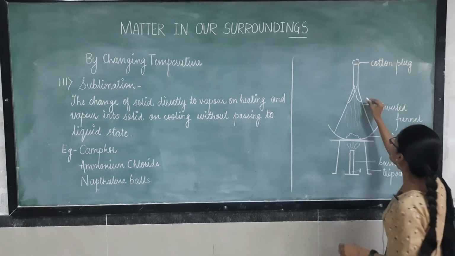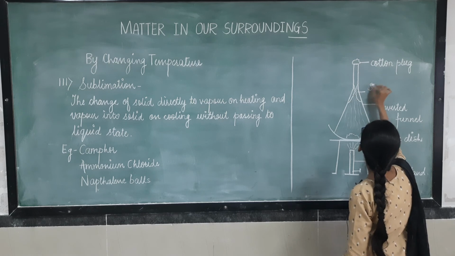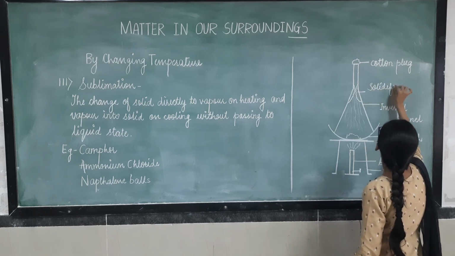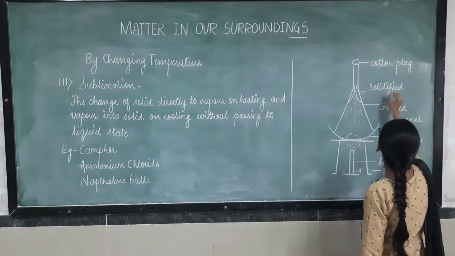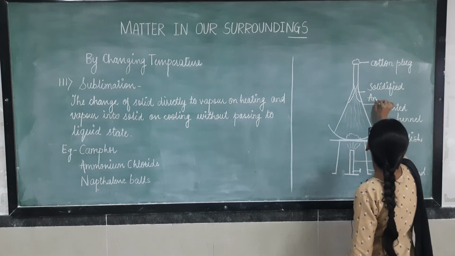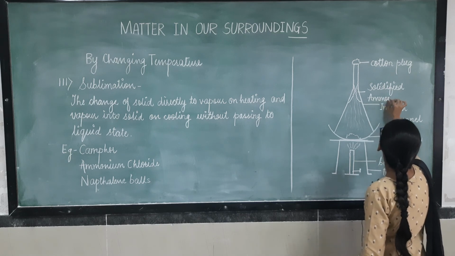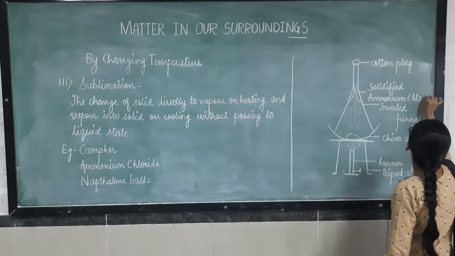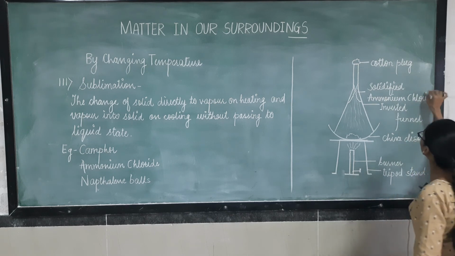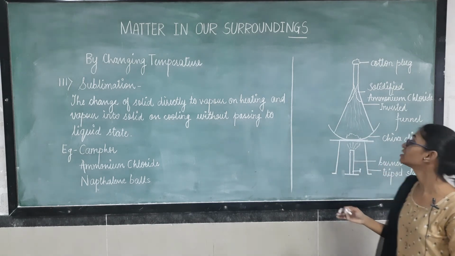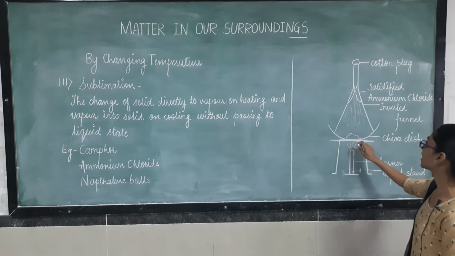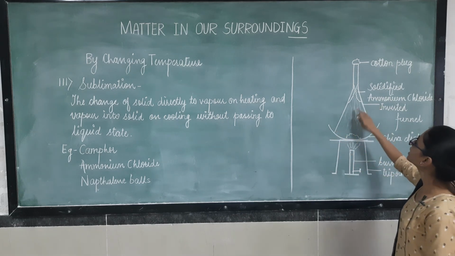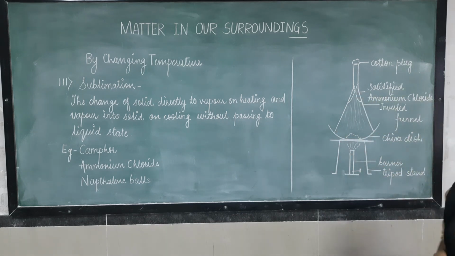This is solidified ammonium chloride, which has solidified again. So first, the solid ammonium chloride gets converted into vapor state, and on cooling, this vapor again gets converted into solid form.